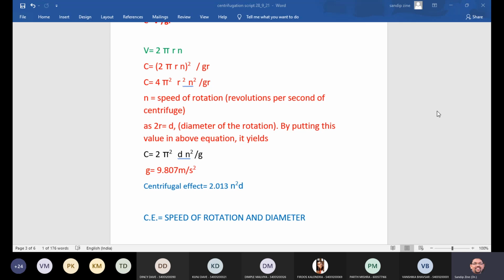Clear? The first point is about various terminologies. Second point is about basic principle or maybe the theory behind the centrifugation. And third point, whatever the principle we are talking, that will come up based on certain equations. And common equation is C is equal to F by G. And F is the force, whereas G is the acceleration due to gravity. Any doubt over here?